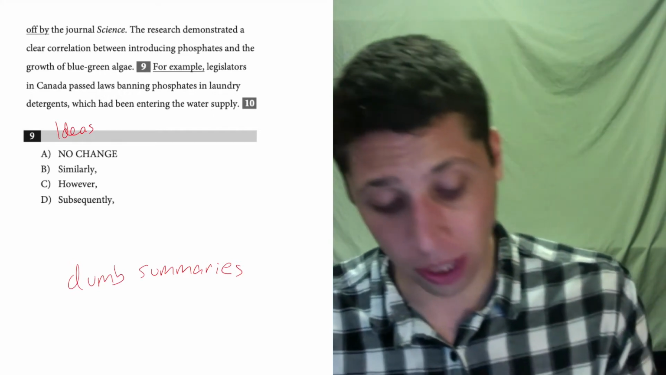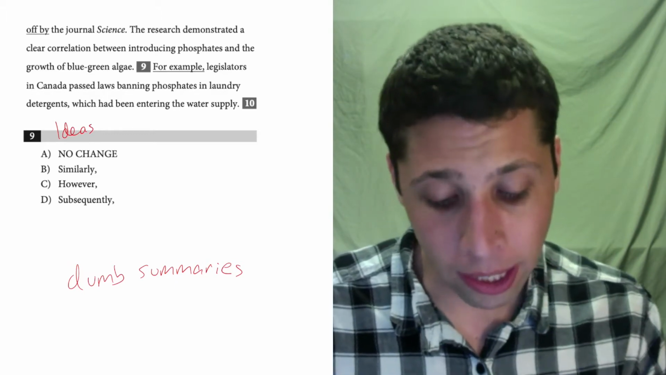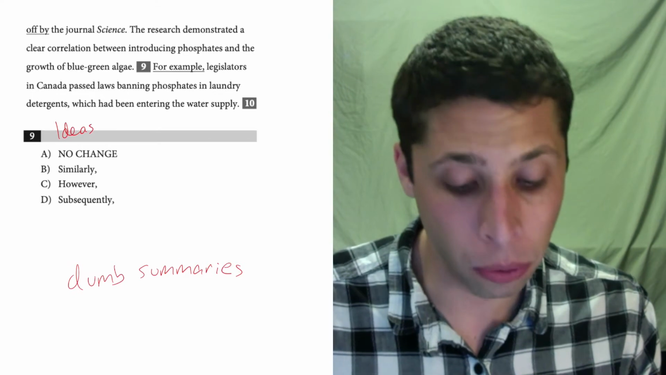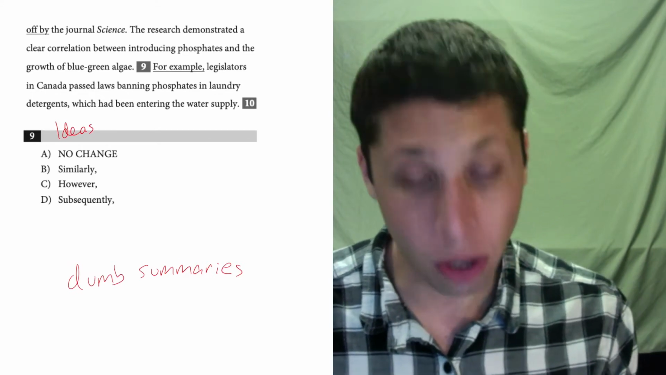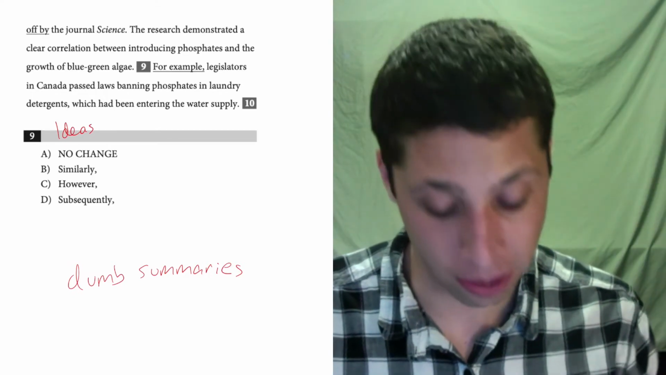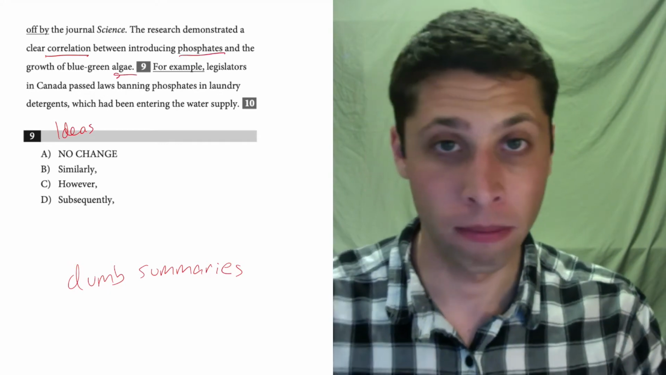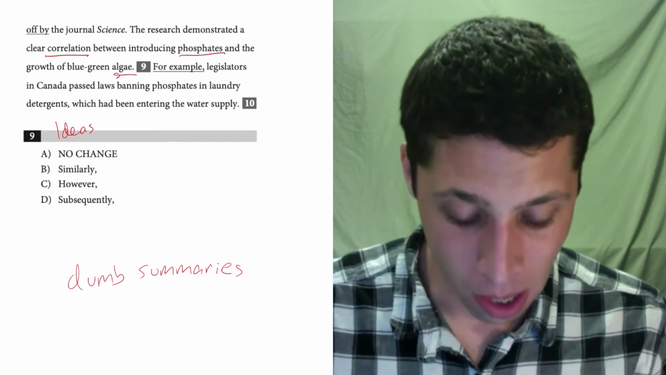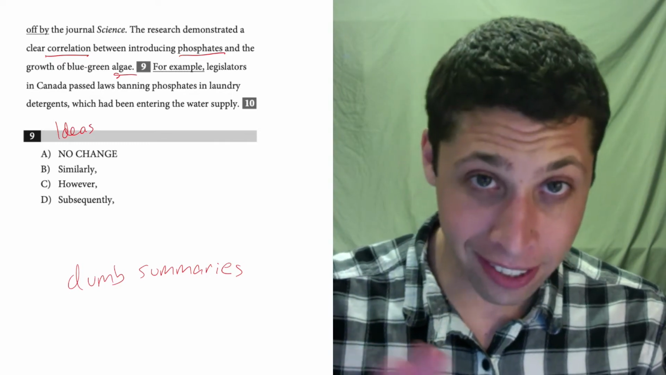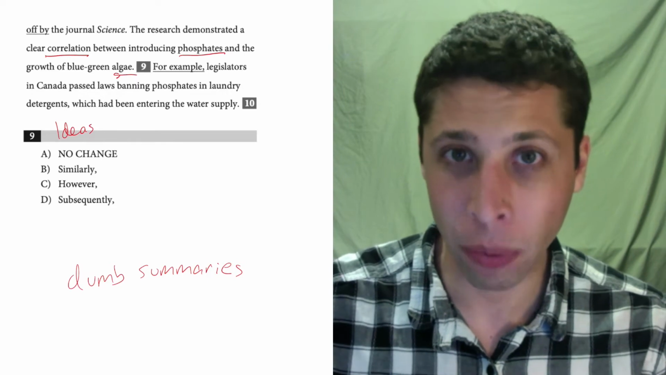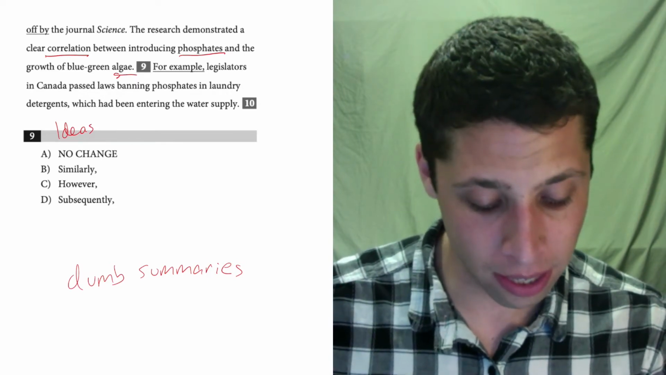So let's look at the first sentence. The research demonstrated a clear correlation between introducing phosphates and the growth of blue-green algae. So strip away as much of that sentence as you can. There's a correlation between phosphates and algae. That's the sentence. Next, I skip the transition word. I don't want to bias myself by reading what's already there. I want to go in fresh when I look at the choices. I'm going to go right to here.